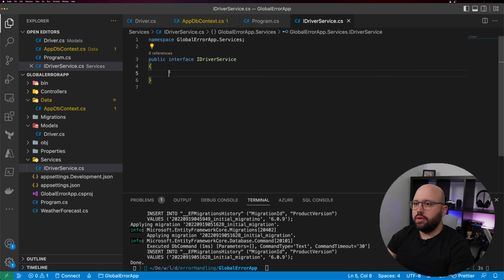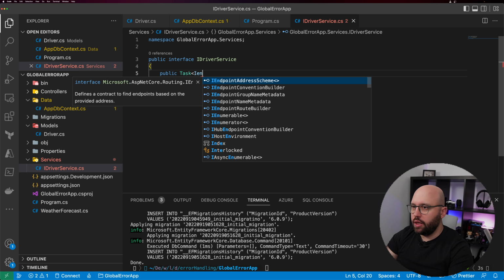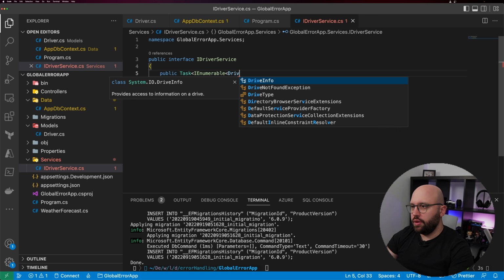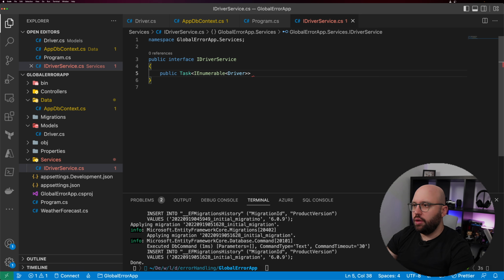Within this driver interface, we're going to be implementing the CRUD operations. So we're going to put public Task, and the first one is IEnumerable of Driver, and we're going to get drivers, and let's fix those references.